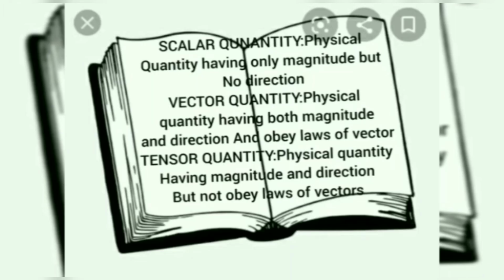Now let us know about another physical quantity, tensor. Tensor is a physical quantity which has direction and magnitude but does not obey the laws of vector addition. Example, electric current. You will be knowing more about the laws of vectors in further classes.